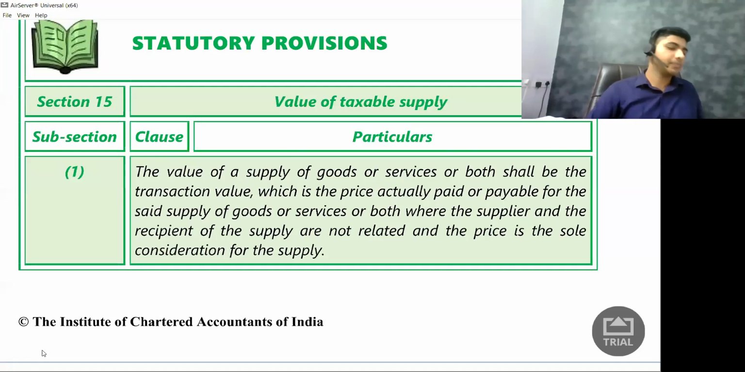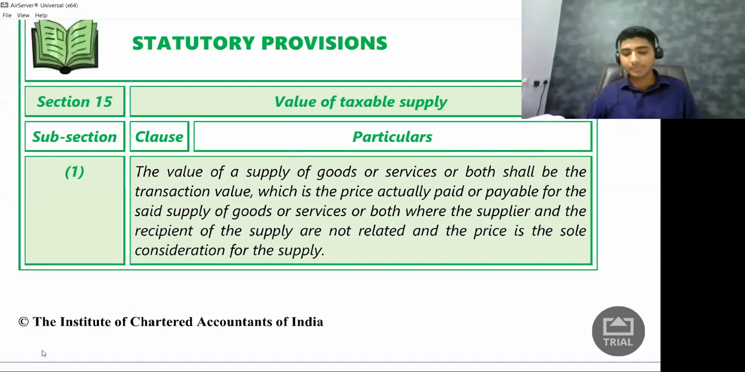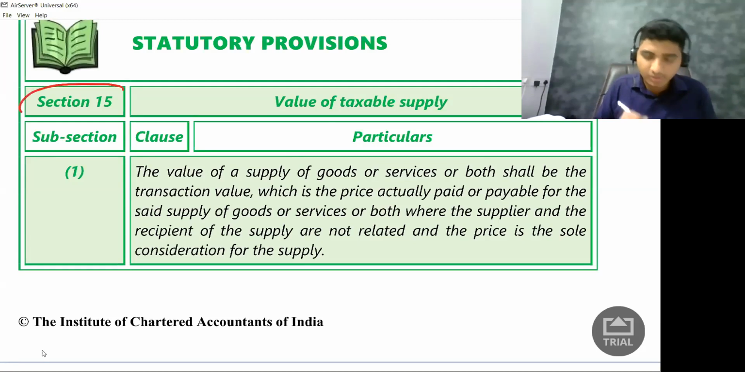All right, let's get started with the new chapter, that is value of taxable supply. So this is a very important chapter from your examination, and you can definitely expect questions from this chapter. Each chapter will definitely have questions. So this chapter is just one section. Which section are they talking about? They're talking about section 15.